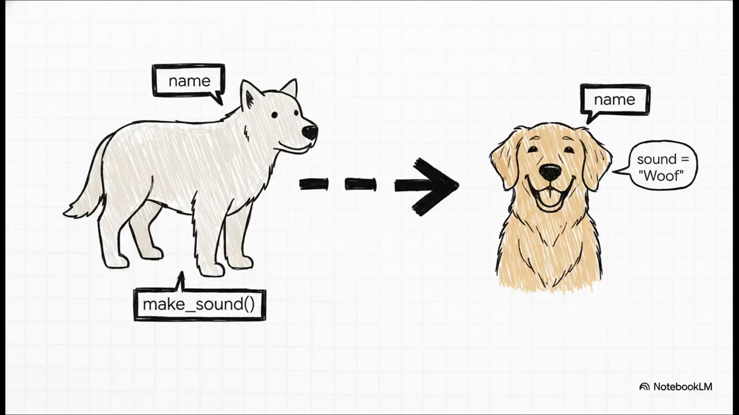Now check this out. We can create a more specific child class called dog. Since dog inherits from animal, it automatically gets the name attribute and the makeSound method for free. All we have to do is specify what makes a dog unique. In this case, we'll just set its sound to woof. See? We've reused that entire base structure and just added one specific little detail.